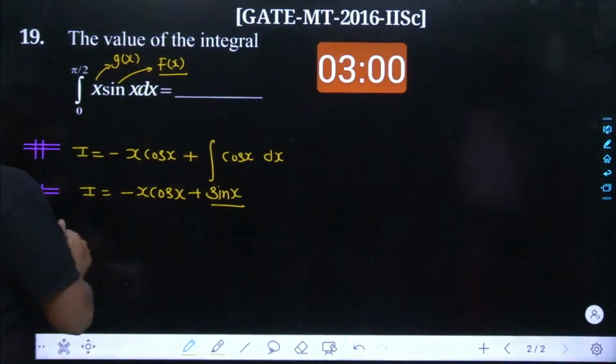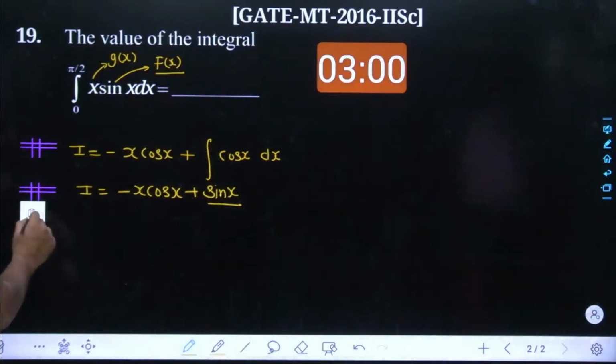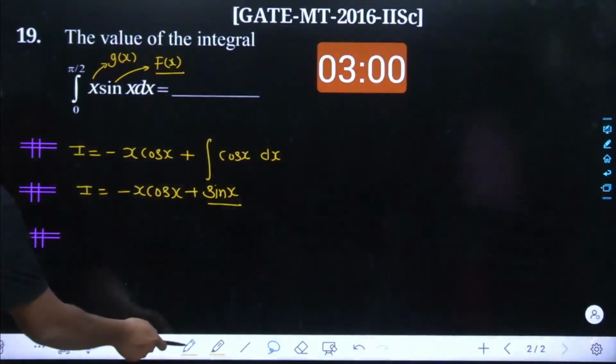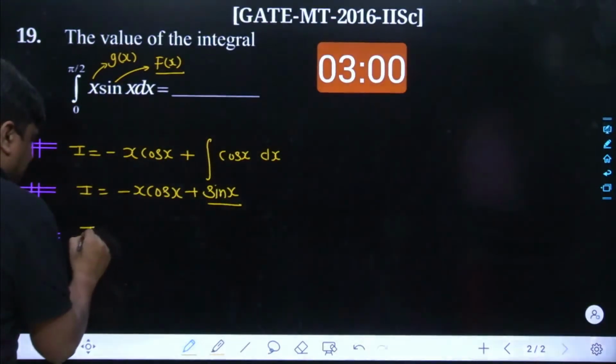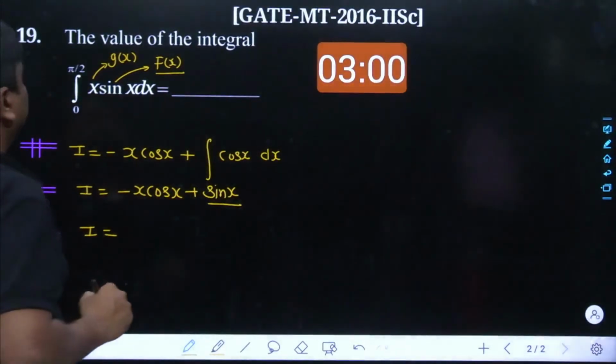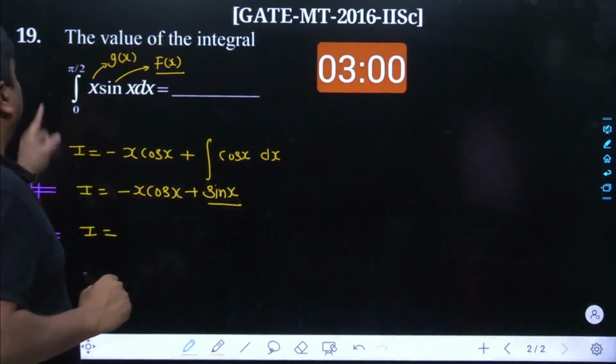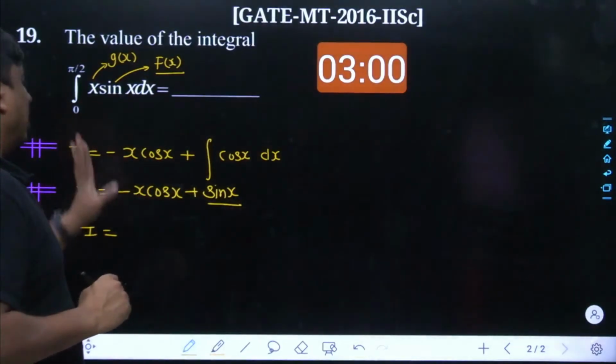That's it. I think it's the right time to feed the upper as well as the lower limit, and once you feed the upper and lower limits, I should reach my exact answer. See what has been happening. The upper limit is pi by 2, and similarly the lower limit is 0.